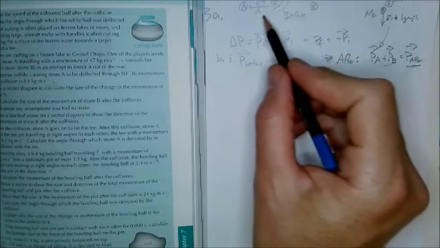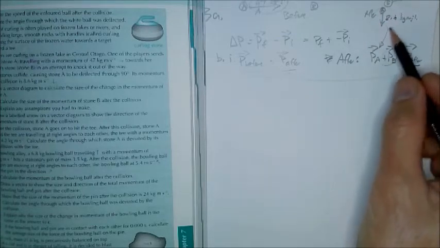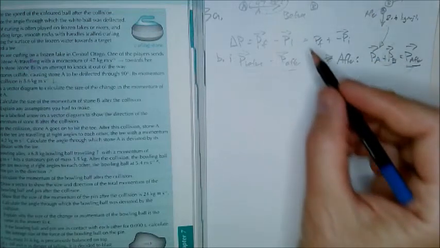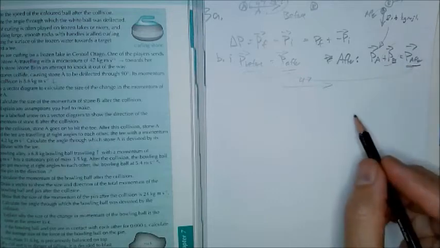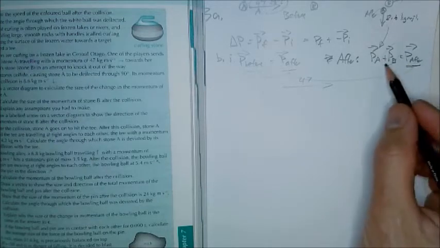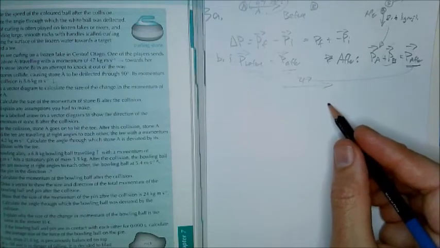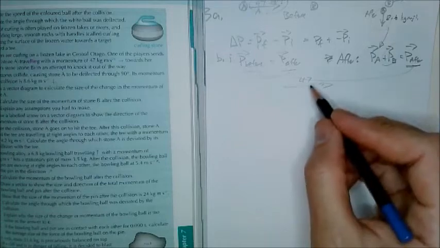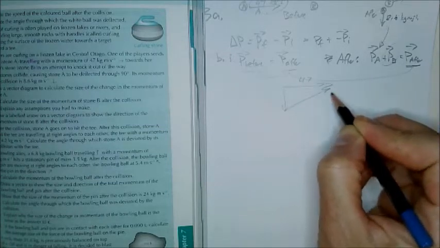And we know that two of these are at right angles, so it's a right angle triangle, and we've just got to determine that. So, it's going to end up with a diagram that looks something like 47, because that's P after. PB equals P after minus PA, but that doesn't really matter at the moment, I think. This was the before, the afters have to add up to that, so PA is this way, PB is that way,